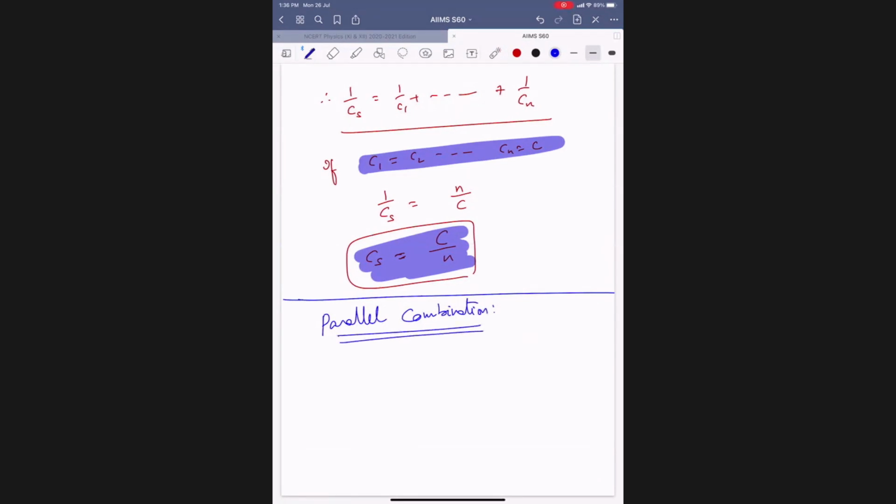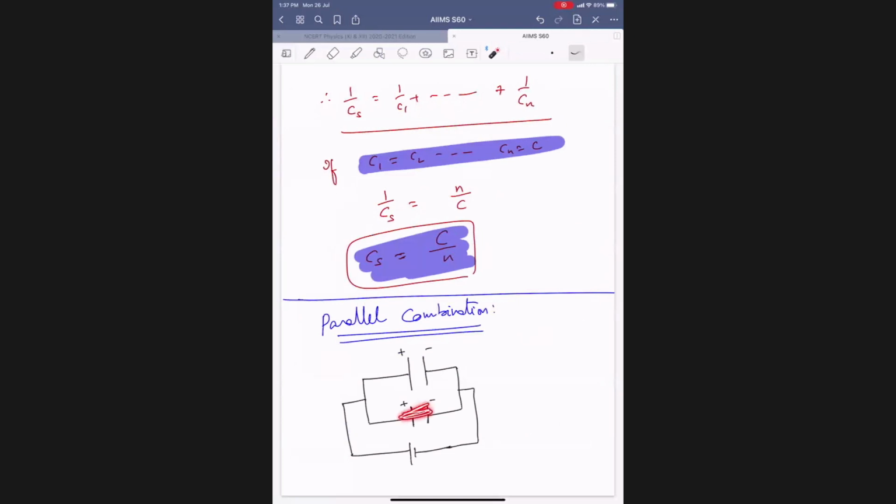Parallel combination. What is meant by parallel combination? It means one capacitor here, another capacitor here, plus minus, plus minus. These two are connected to a battery source.